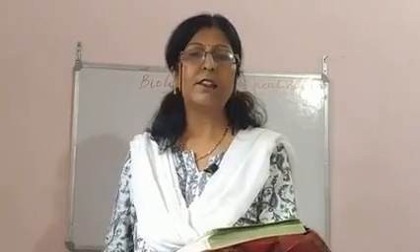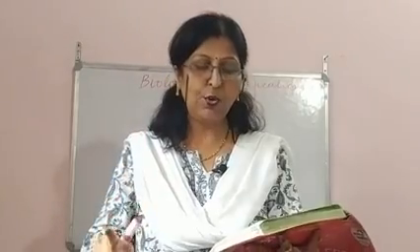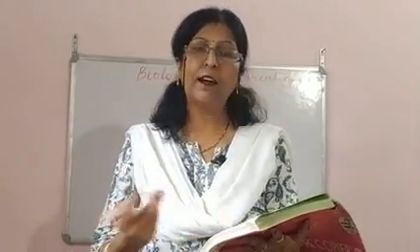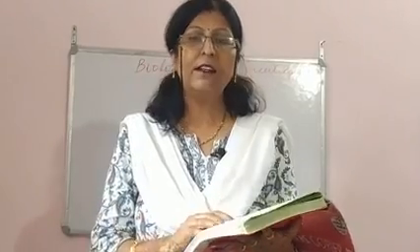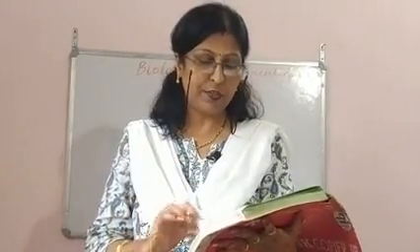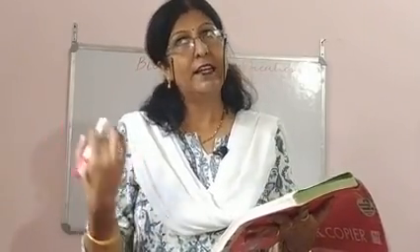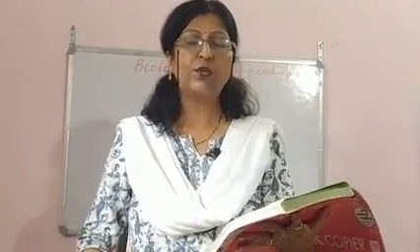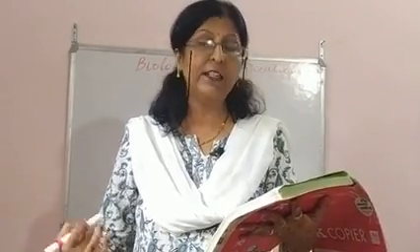Let us come to kingdom Animalia. This again comprises heterotrophic eukaryotic organisms, because we had prokaryotes in Monera and Protista, and now we have only eukaryotes. Animals normally cannot prepare their own food, so they are heterotrophic, and they do not have cell walls. In Plantae we saw the cell wall is made up of cellulose. Here they do not have cell walls, and they are directly or indirectly dependent upon plants for their food. They also have a digestive system, an internal cavity.